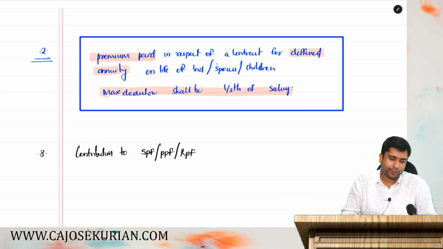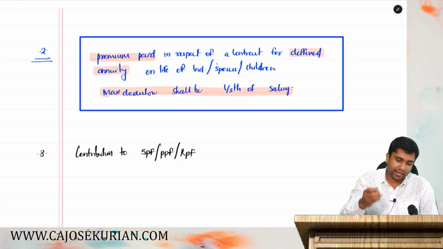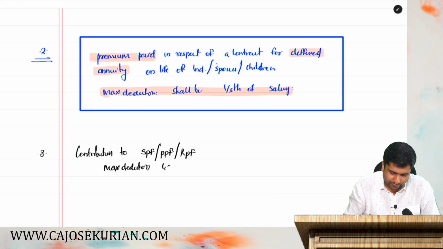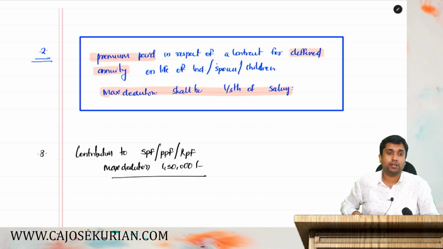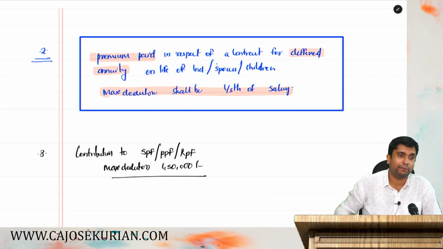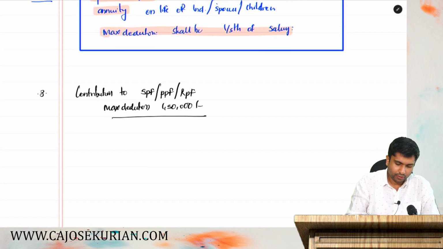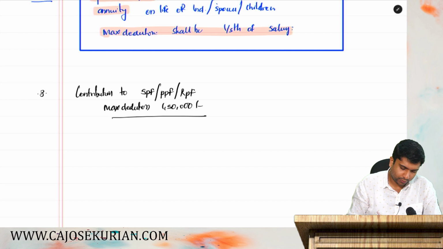So, if you are contributing to SPF, PPF and RPF, deduction shall be allowed under 80C, and maximum deduction here is rupees 1,50,000. Maximum deduction for this contribution alone shall be 1,50,000, and there is one more overall ceiling limit. Total 80C, all items deduction shall never go beyond 1,50,000. Now, point number 4.